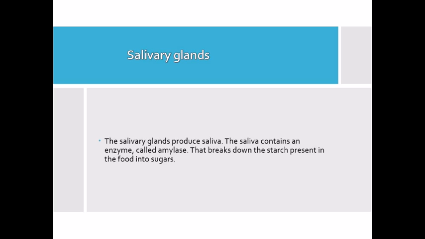You all must have observed that when you chew bread, it tastes sweet on chewing. Why? Because this saliva gets mixed with it, and this enzyme, amylase, breaks down the complex carbohydrate of the bread into simple sugar. So this is the reason why bread tastes sweet on chewing. Okay.